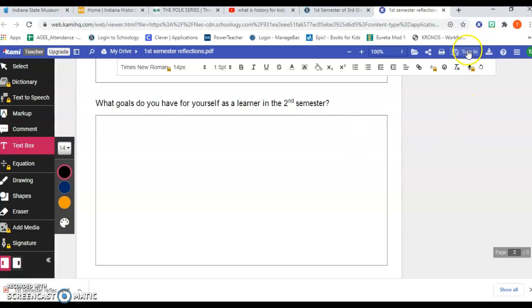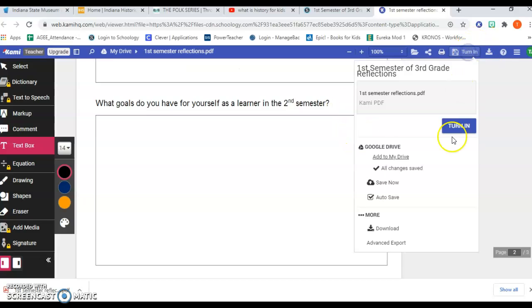When you're finished, you go up to the Turn In button and then you submit it by clicking the blue Turn In button again. All right, so make sure if you have any questions about this assignment, you post them to me using the messenger function in Schoology.